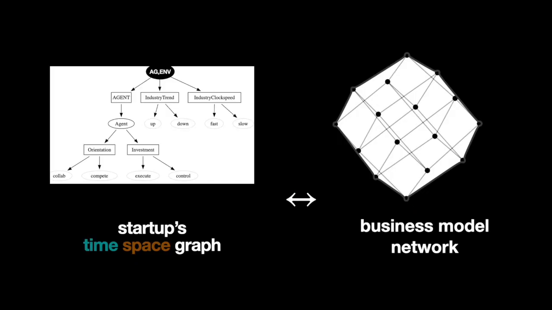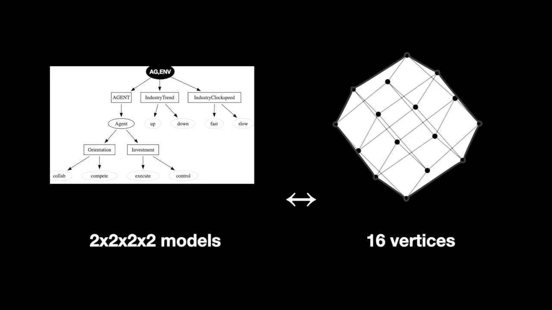Assuming we have the startup's time-space diagram, we can translate this into a business model network. And 2 by 2 by 2 by 2 combinations of nodes in the graph correspond to 1 vertex out of 16 in the polyhedron, the network.